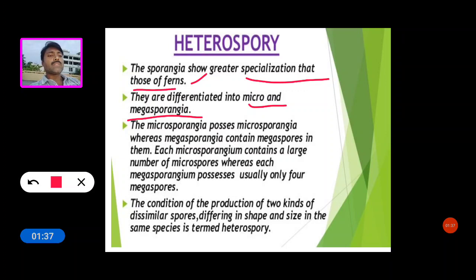The microsporangia contain a large number of microspores, and each megasporangium usually contains only 4 megaspores. The condition of the production of two kinds of dissimilar spores, differing in shape and size, in the same species is termed heterospory.